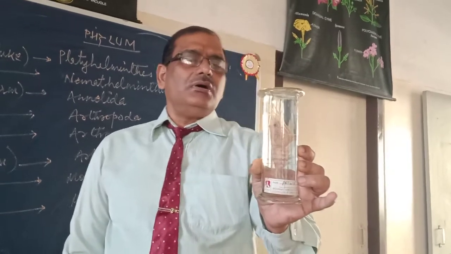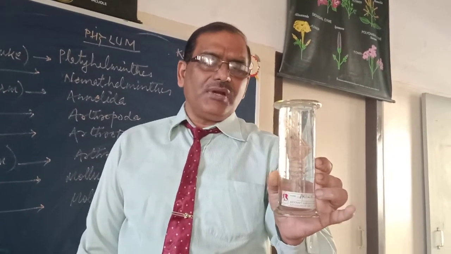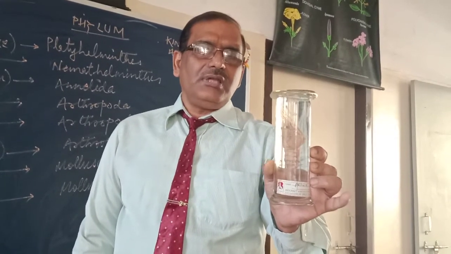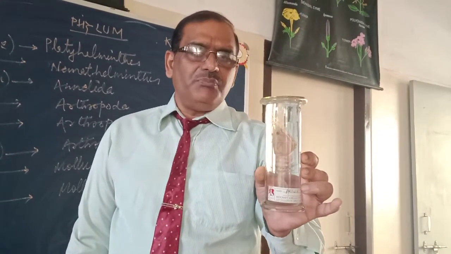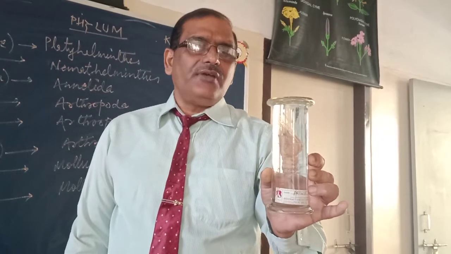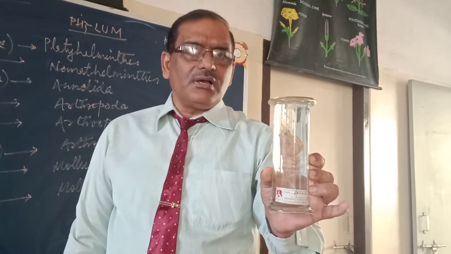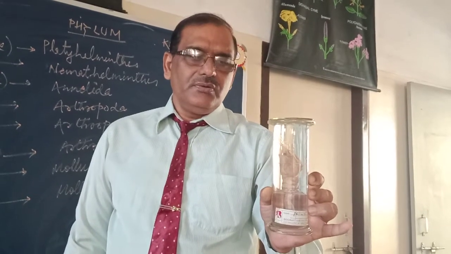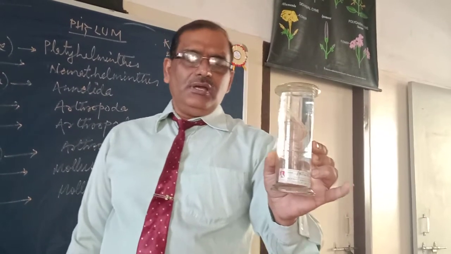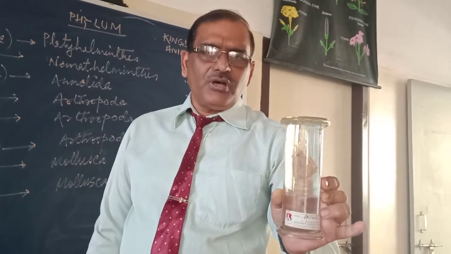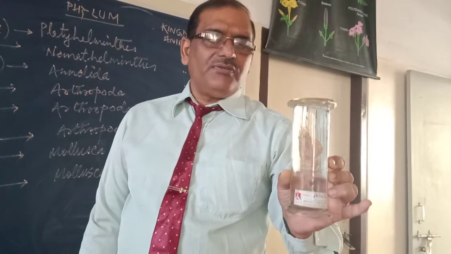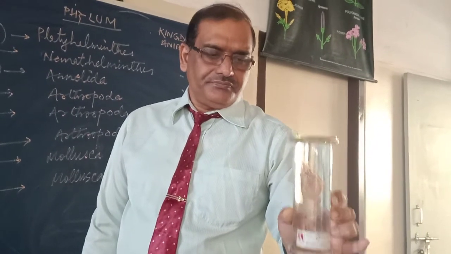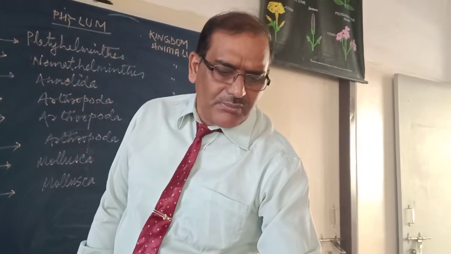Next point, it is aquatic. Since it is aquatic, respiratory organs are gills. They exchange gases, they breathe through the gills. Excretory organs, green glands. What next? Arthropods are unisexual, fertilization internal. Oviparous. Phylum Arthropoda, kingdom Animalia.